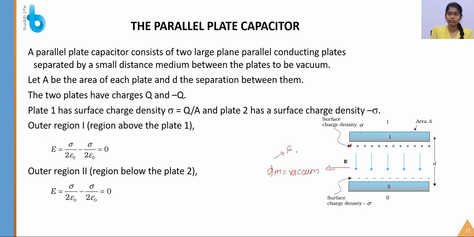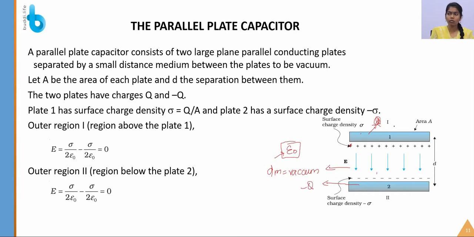We generally use epsilon naught as the permittivity of a vacuum. A is the area of each plate and d is the separation between them, and the two plates carry charges. I take one as Q and the second as minus Q.